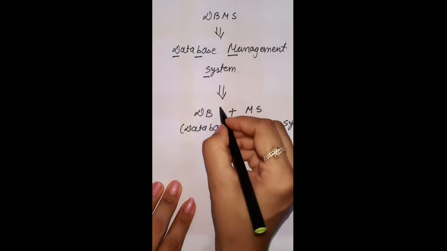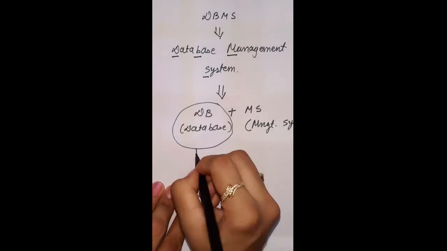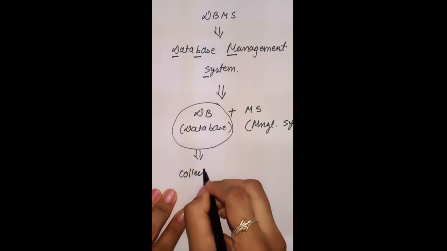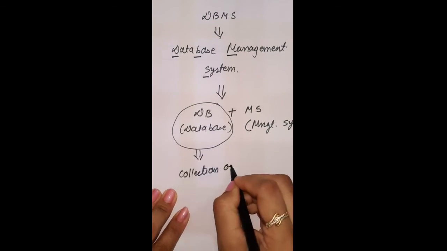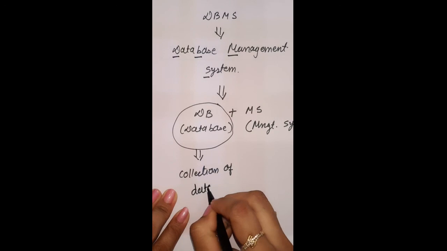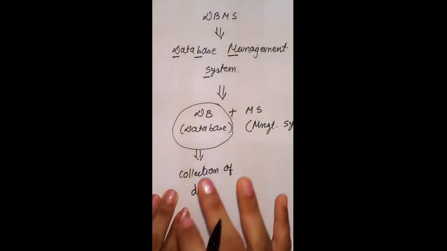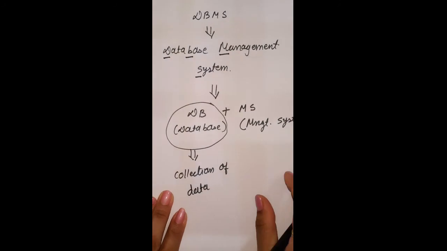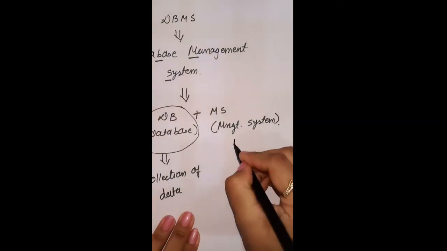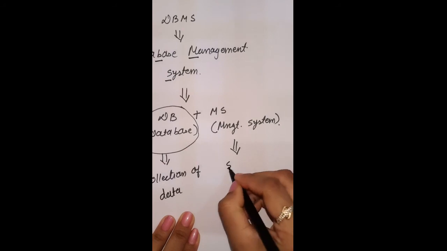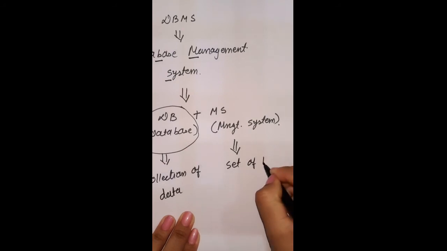Now what is a database? A database is nothing but a collection of data. That means multiple data are combined together and form one database. Now the management system: it is a set of programs.